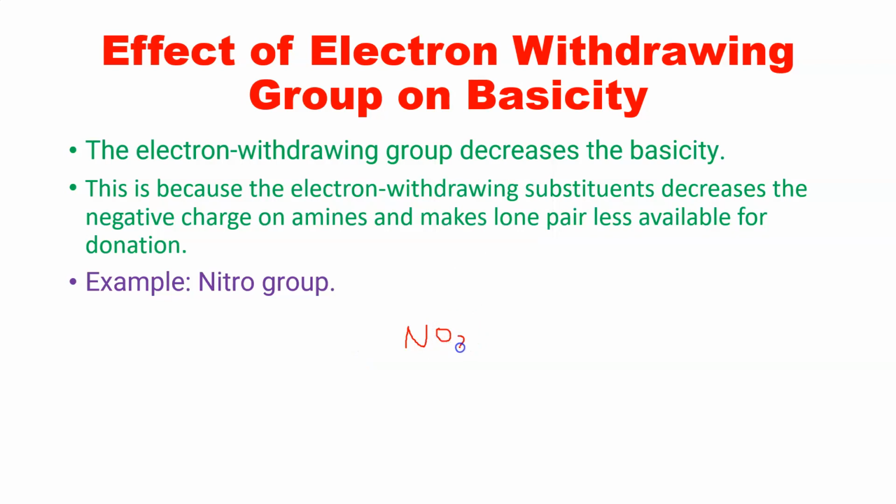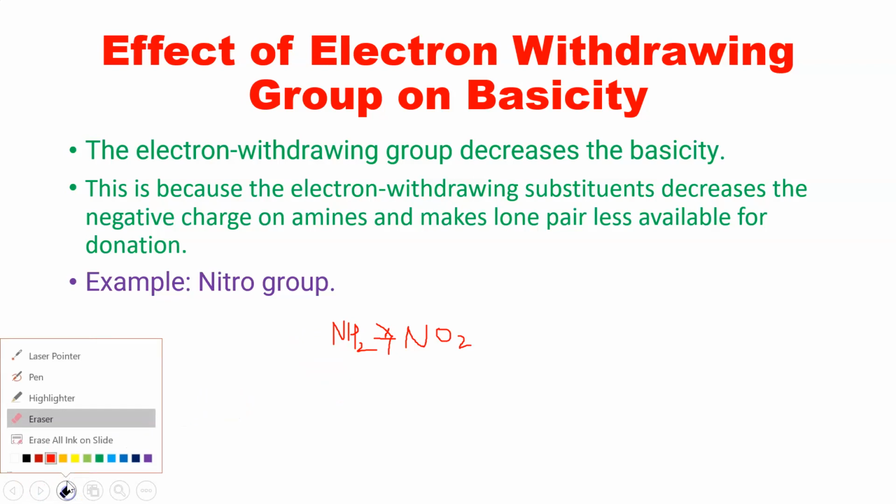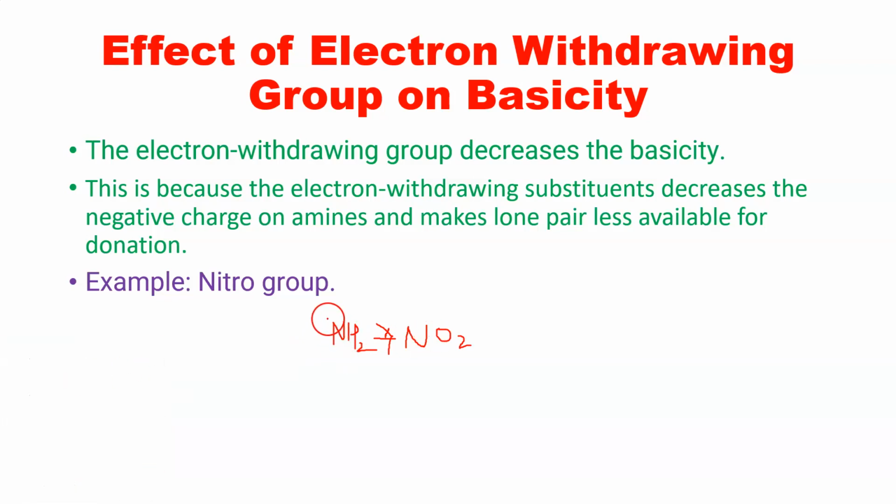If the nitro group is present on a methyl, or substitutes a methyl, it will remove the electrons from an amine, because it is an electron withdrawing substituent. Due to this, the electrons are not available on the nitrogen.